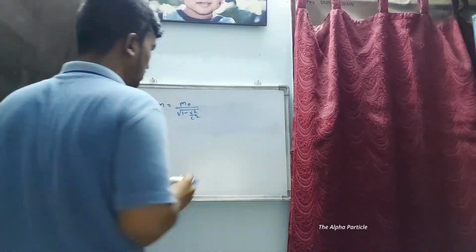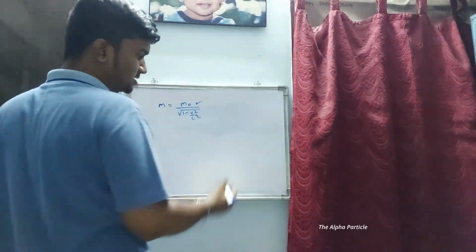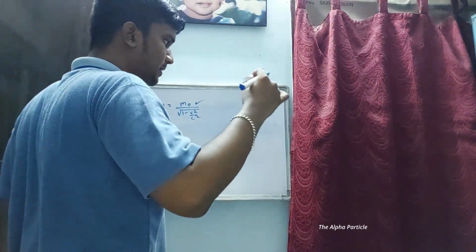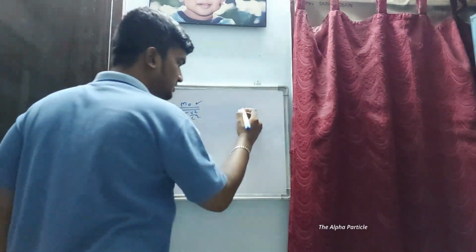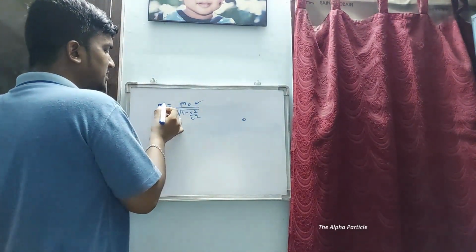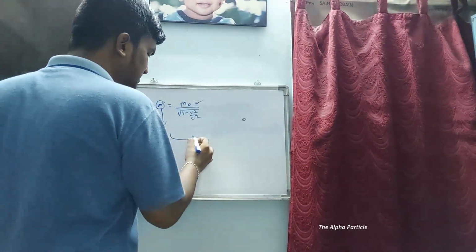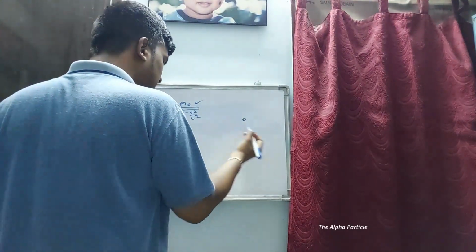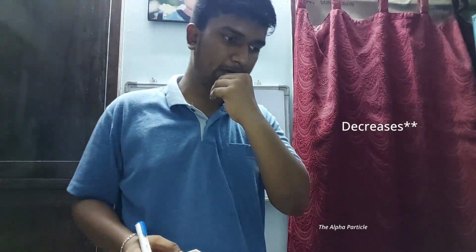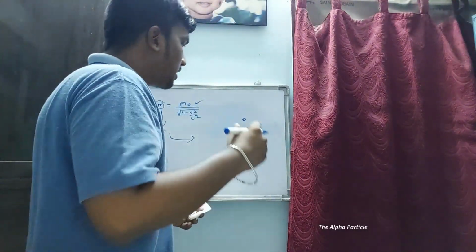Now m naught is called the rest mass of the particle, that is the rest mass when the photon is at rest, and m is the relativistic mass of the photon at an instant when it is in motion. Now you can say that whenever the mass of the body increases, it tends to move, right? Now how can I say this?